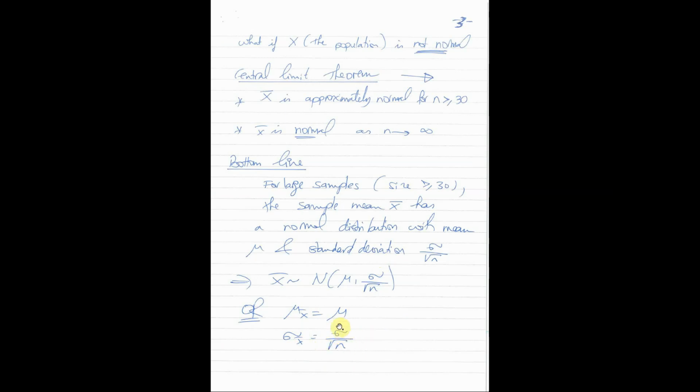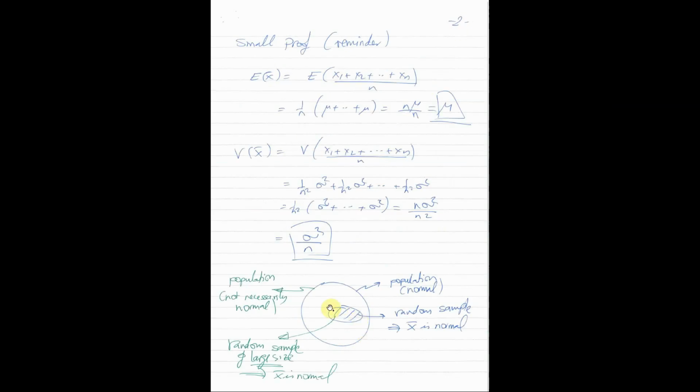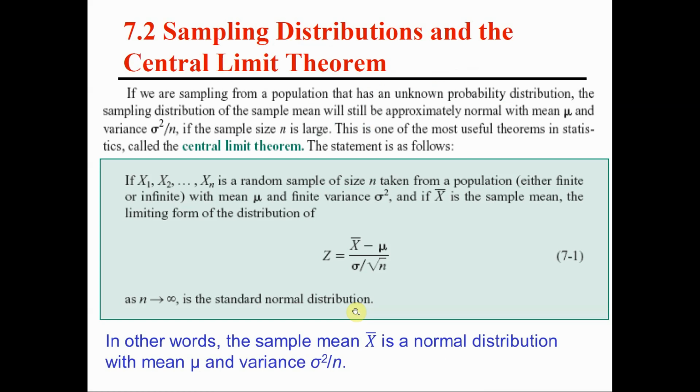However, sigma on its own is the standard deviation of the population, but sigma over root n is the standard deviation of the sample mean of the sample that we have chosen at random. If we take X bar, subtract mu and divide by sigma over root n, we know that this fraction has a standard normal distribution, and this applies if n goes to infinity.